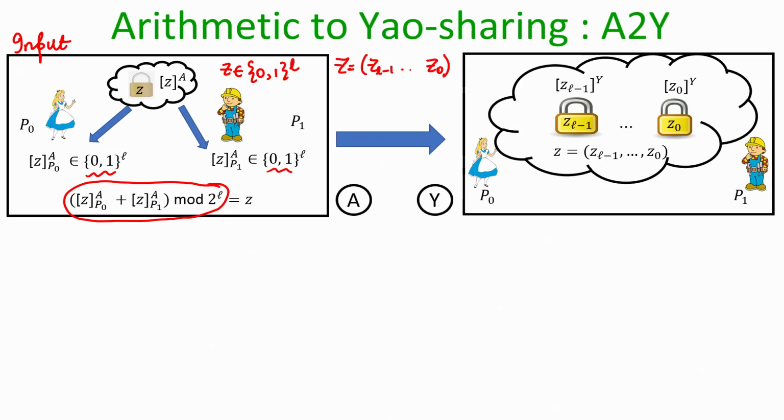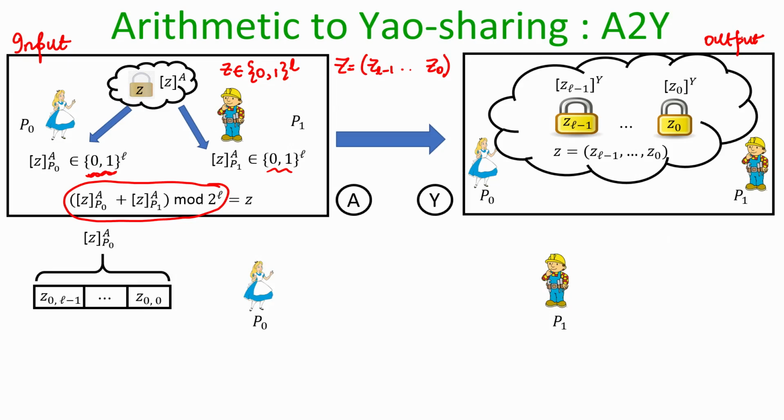Neither Alice nor Bob knows the full binary representation of Z. They only have the arithmetic shares of Z, namely two L bit numbers, which when added modulo 2 power L give Z. What we now want is a switching mechanism where, without even disclosing the values of the bits of Z, the individual bits of Z should be made available to Alice and Bob in Yao's secret sharing representation. Okay? That is what we desire here.